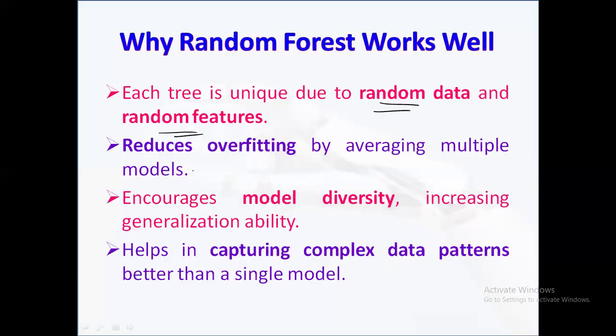This diversity allows the ensemble to generalize better to new data and reduces the risk of overfitting, which is common in single decision trees. By combining multiple models, it averages out their errors and produces more accurate predictions.